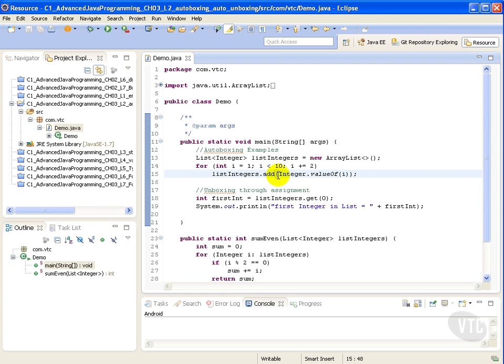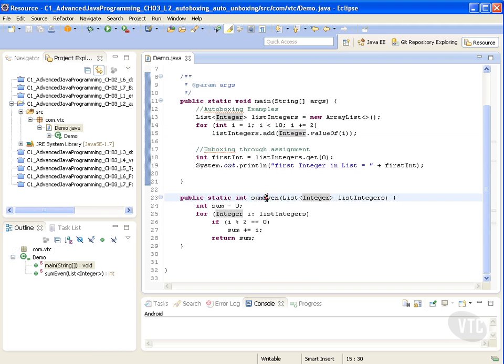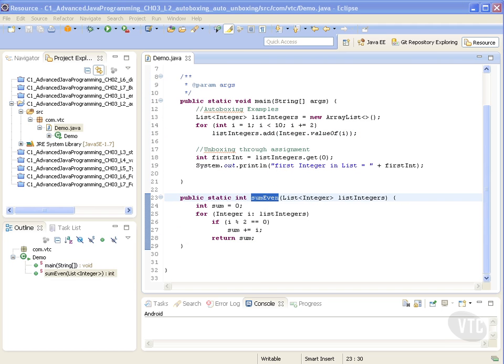The Java compiler applies autoboxing when a primitive value is, number 1, passed as a parameter to a method that expects an object of the corresponding wrapper class, or number 2, assigned to a variable of the corresponding wrapper class. Let's consider the following method, sumEven. We can see that the operators % and += do not apply to Integer objects. The Java compiler compiles the method without issuing any errors.